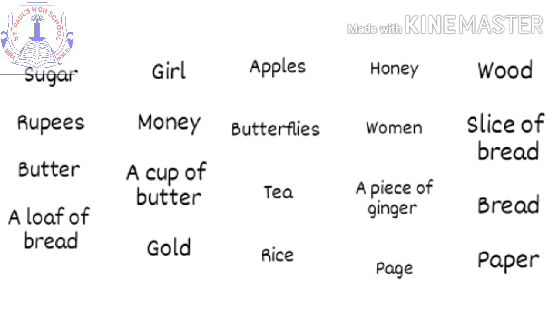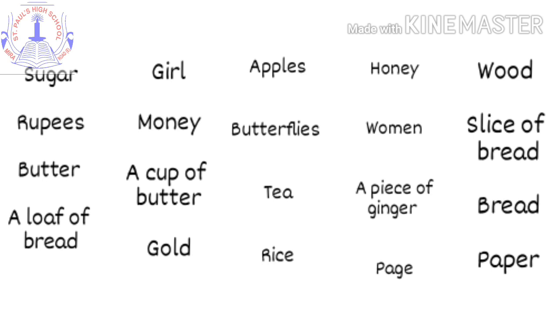The next one is gold. Can we count gold? You cannot say I have 1 gold or 2 golds. That is an uncountable noun. So gold is an uncountable noun. The next one is apples. Yes, we can easily count apples. So that is a countable noun. Butterflies. We all can count butterflies. So that is also a countable noun.